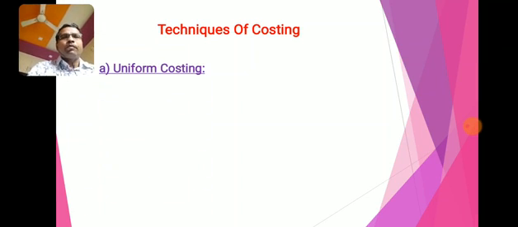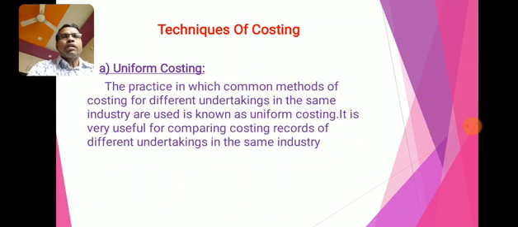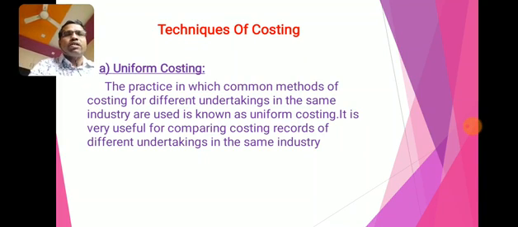First one, uniform costing. The practice in which common methods of costing for different undertakings in the same industry are used is known as uniform costing. It is very useful for comparing the costing records of different undertakings in the same industry.